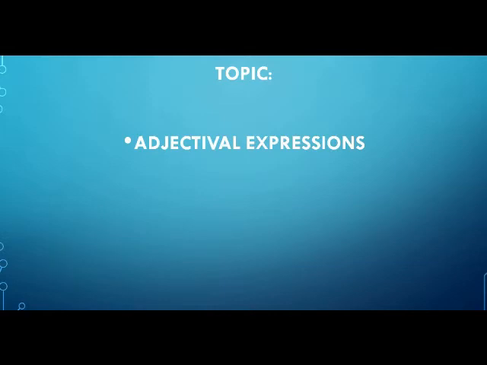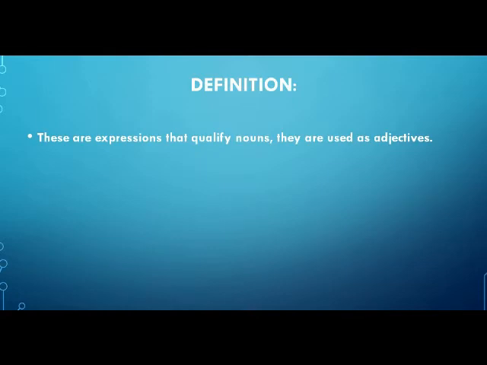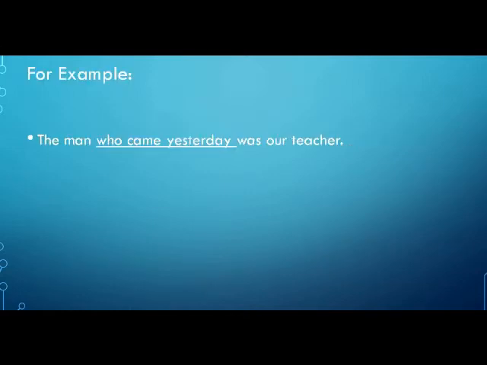So we're going to start by defining adjectival expressions. By definition, they are expressions that qualify nouns, and they are then used as adjectives. We know adjectives are words that qualify or describe nouns. That is the same thing adjectival expressions do. They describe or qualify nouns. Now let's look at examples.